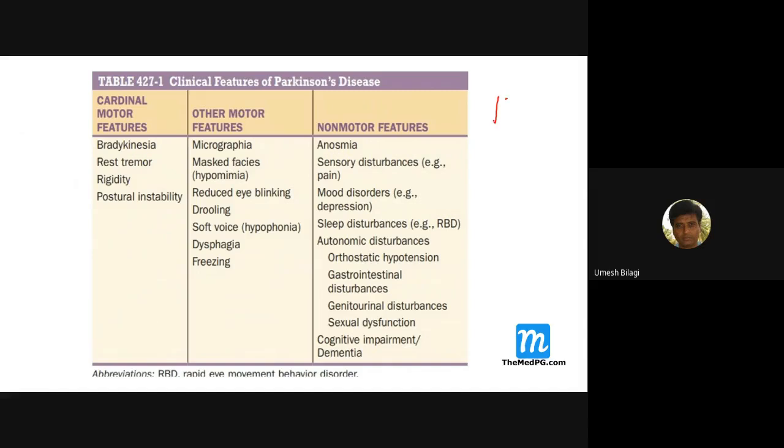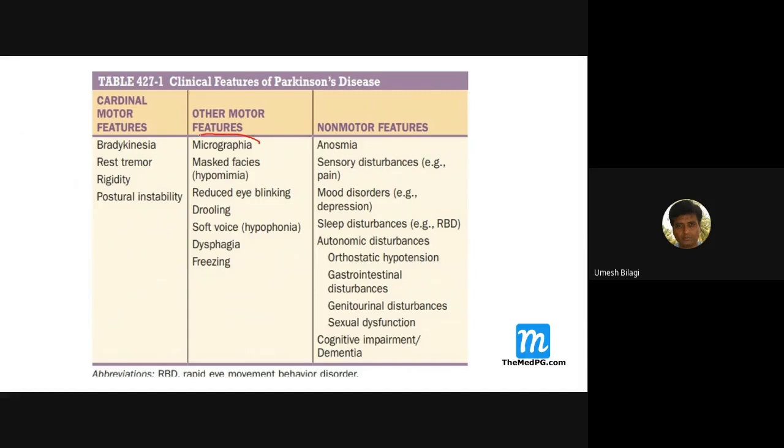The way Parkinson's patients evolve over the years and decades behaves differently, and the treatment response also differs, because it is not only a nigrostriatal fiber dopamine issue. There are many more issues along with that. Because of that, the clinical picture of Parkinson's disease varies over years. Now, the cardinal features, as I said, are bradykinesia, rest tremor, rigidity, and of course postural instability.